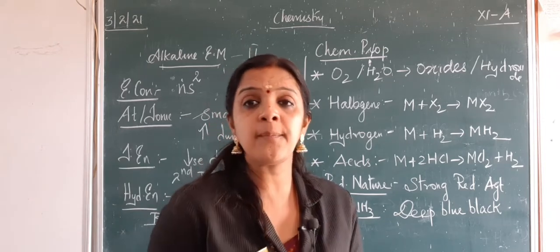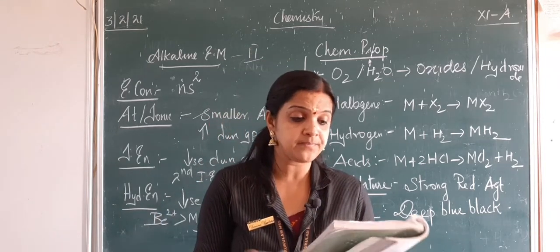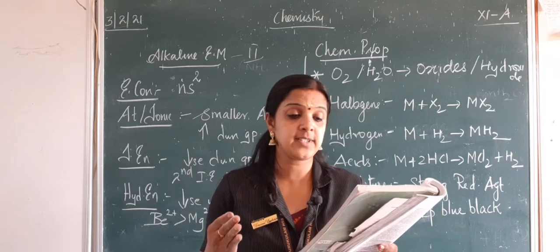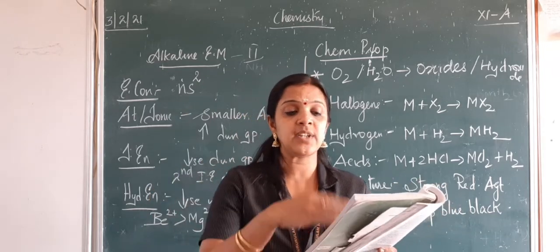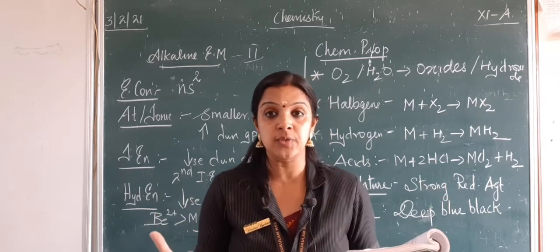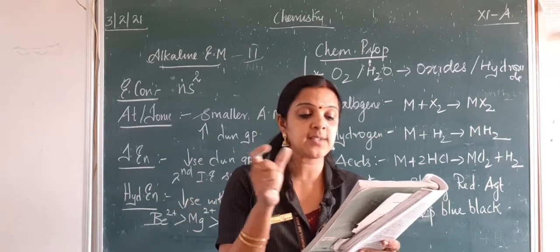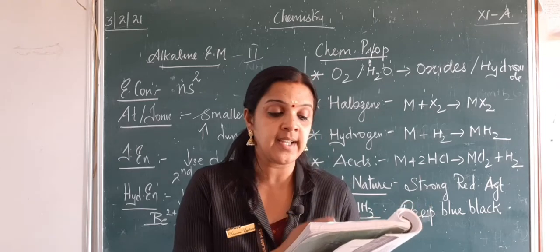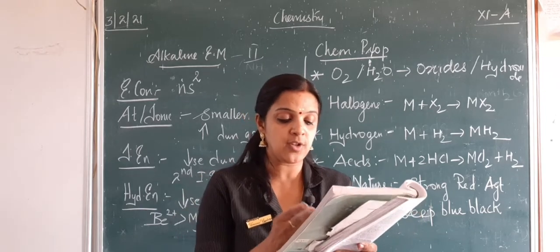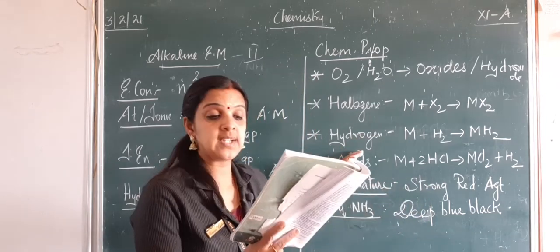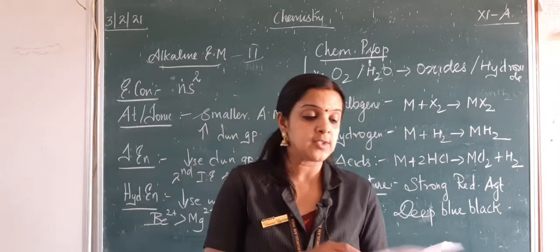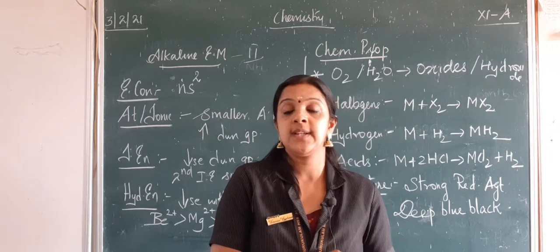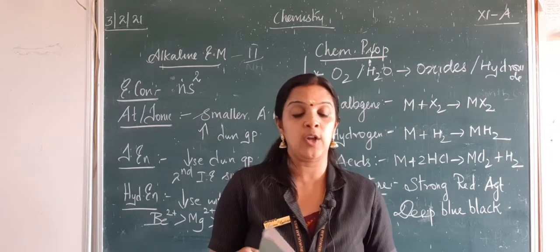And when we were talking about the oxides and hydroxides, children, the general characteristic features, all these I will be putting in the video, because otherwise you will not be able to know what you need to learn. So when you see the video, please underline in the textbook the corresponding important points of oxides, hydroxides, halides, whatever we have seen here, oxoacids, nitrates and sulfates. The corresponding video will be put to you along with this.